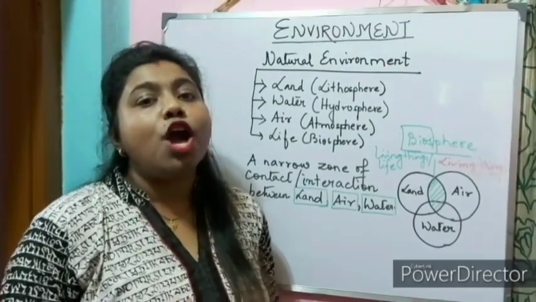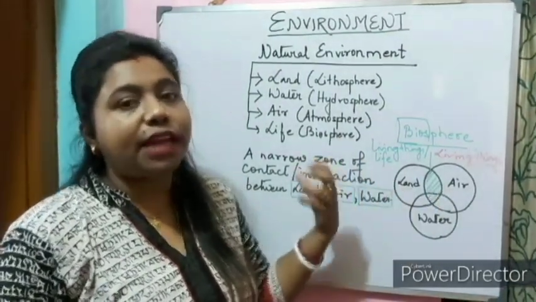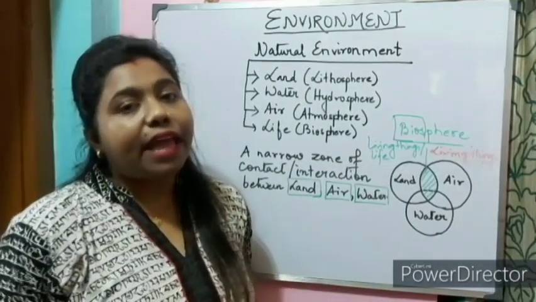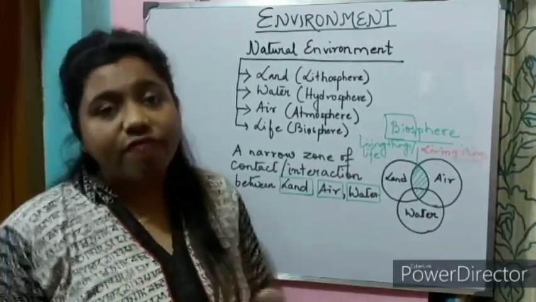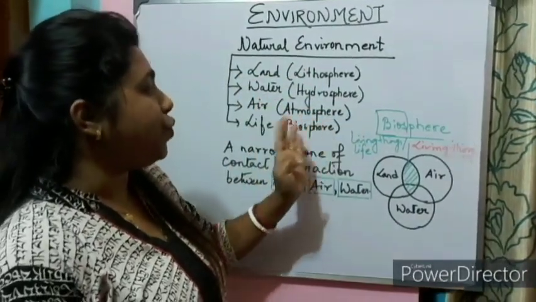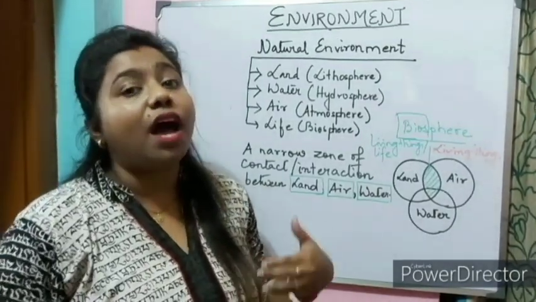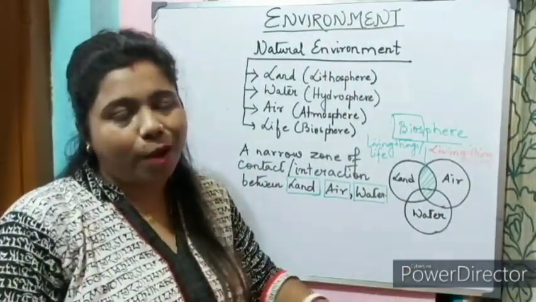And we learned about the components of environment, that is natural environment, then human-made environment and human environment, right? Then we learned about the natural environment, where we learned about lithosphere, hydrosphere, atmosphere and biosphere. So in the next video we will go ahead with the next topics of this chapter.